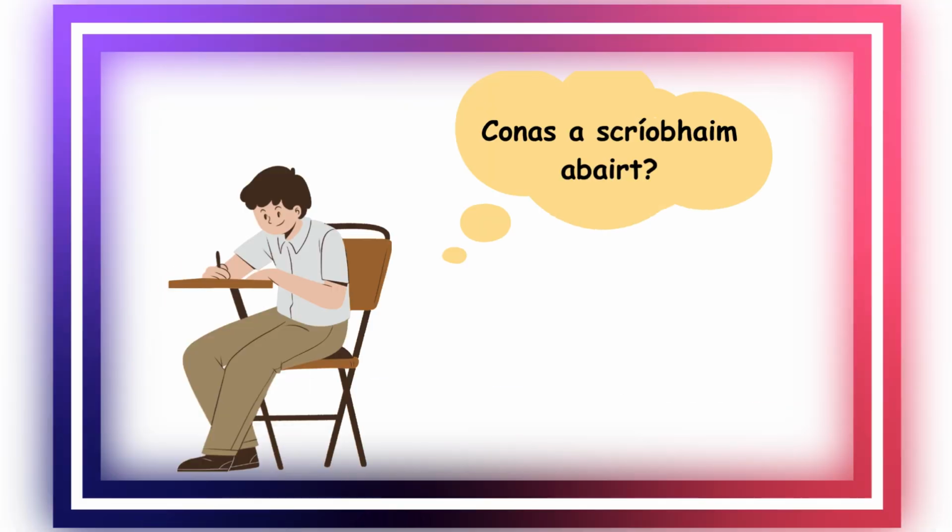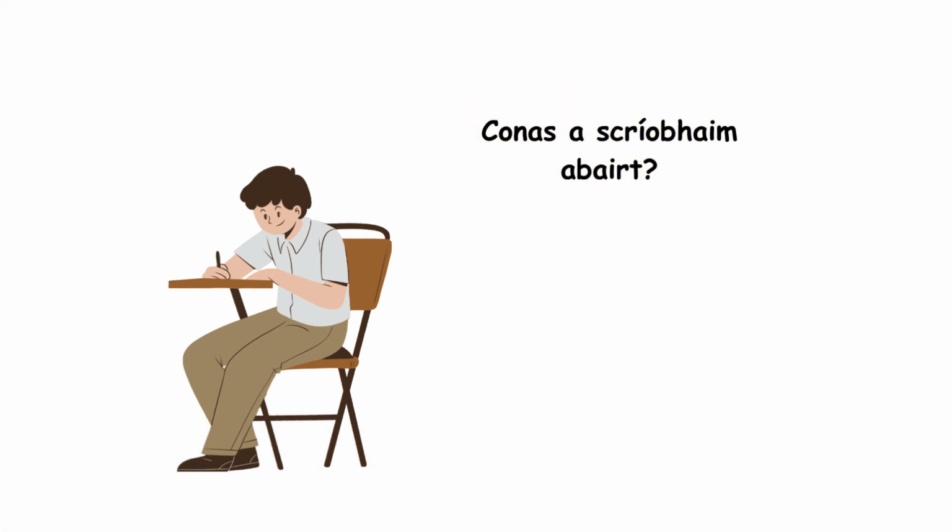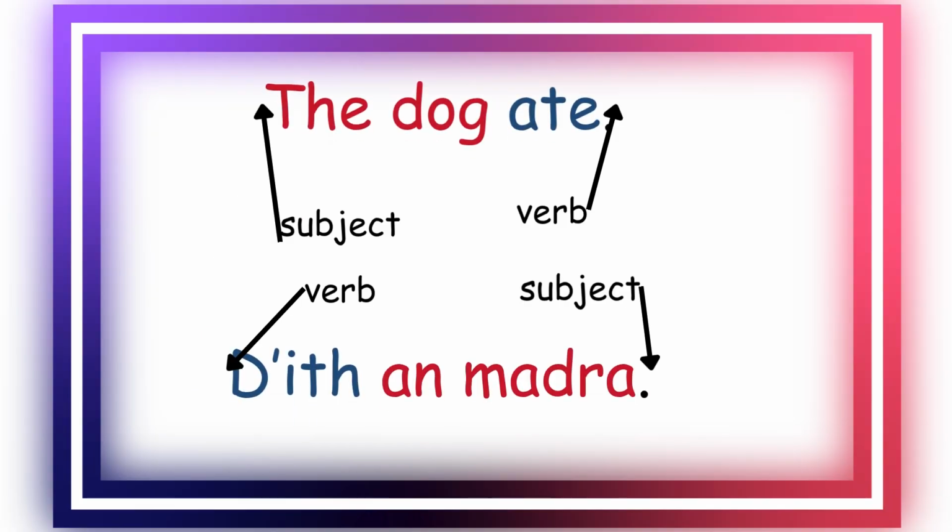So after 13 videos, we've got a fairly basic understanding of some of the Irish grammar concepts. But now, how do I write a sentence using that knowledge? So just remember, in English, the subject comes first, followed by the verb, i.e. the dog ate. In Irish, we reverse that, so it would be d'ith an madra. The verb comes first and the subject second.